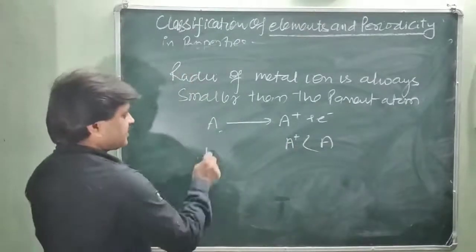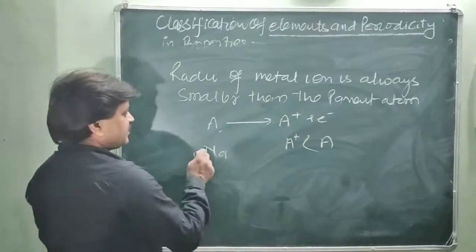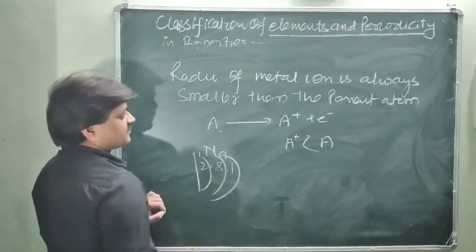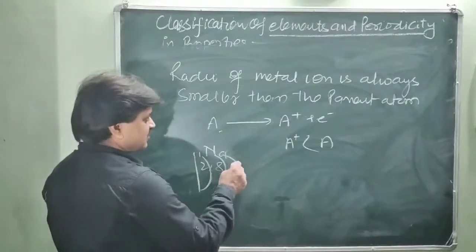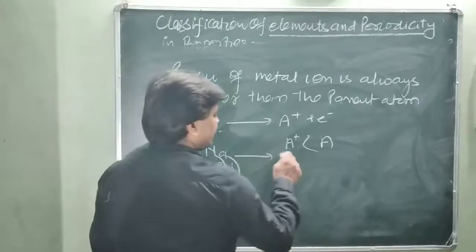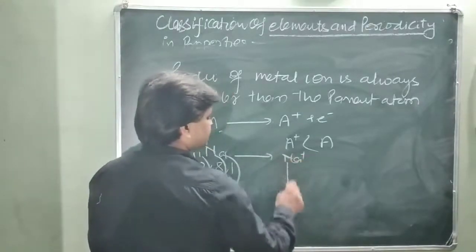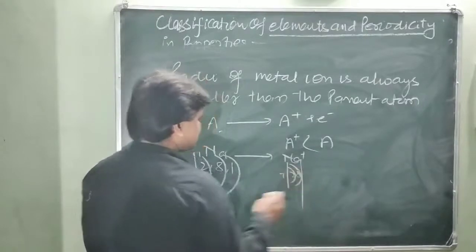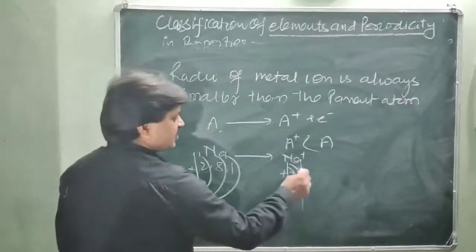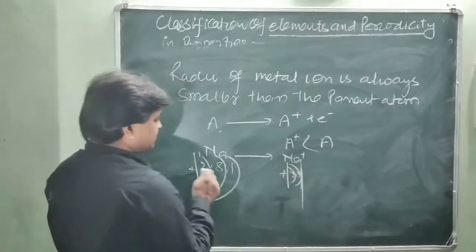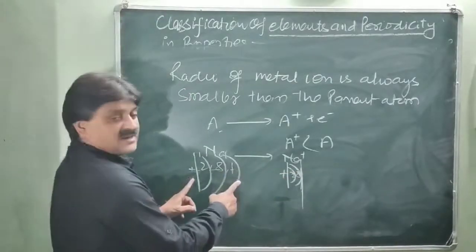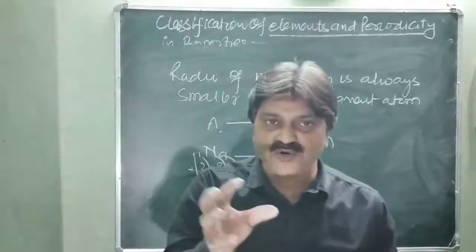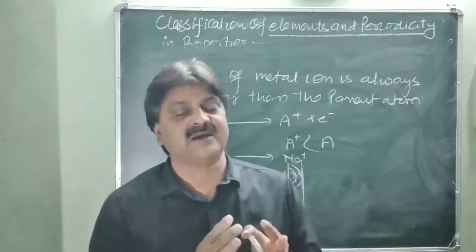For instance, sodium has atomic number 11, with configuration 2, 8 and 1. So there are 3 shells. And after losing one electron from the outermost shell, it becomes Na plus. Now it has 2 and 8 electrons. So see their size. This is the distance between the nucleus and the valence shell. Which distance is higher? This one. So after losing an electron, the electrons come close to the nucleus and the size decreases.